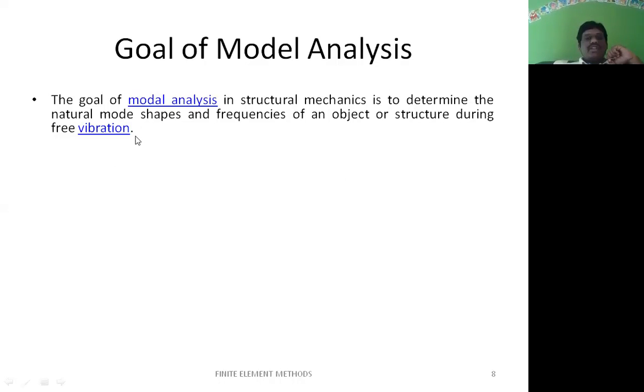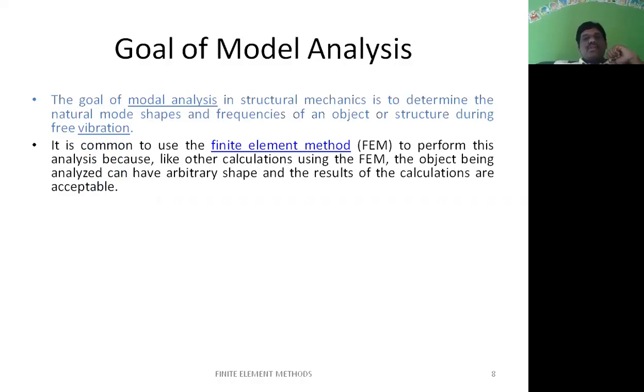Whenever you talk about free vibration, it means the excitation happens without any external force. Whenever this vibration occurs, we can see the natural mode shapes as well as the frequencies of an object. So modal analysis is particularly used to determine the natural mode shapes and the frequencies. We are going to see these things in free vibration.